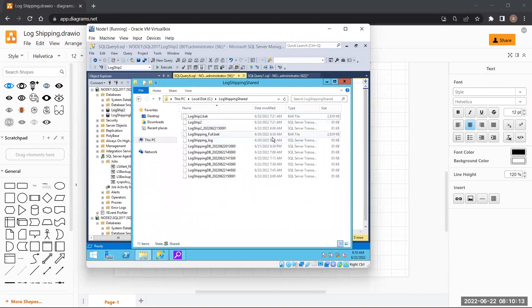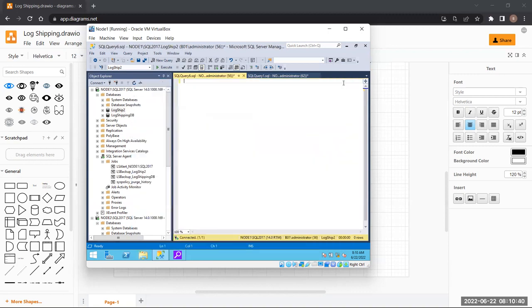The last backup it took was at 8 a.m. Yeah, it has been taken. See, this is the backup that it took automatically. This is the full backup. This is the backup that I took. This is the backup which log shipping took, done by the log shipping job.